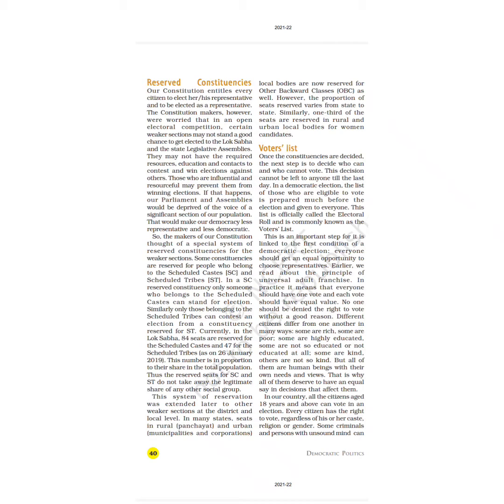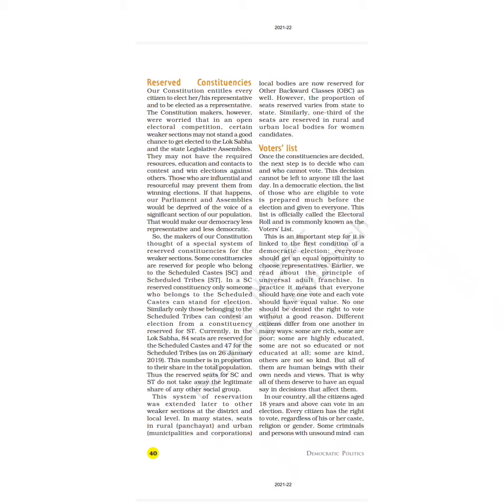Similarly, 1/3 of the seats are reserved in rural and urban local bodies for women candidates. So class, apart from the weaker sections of society, the framers of the constitution have given reservation for women too, and that is 1/3 of the seats in the bodies being reserved for women.